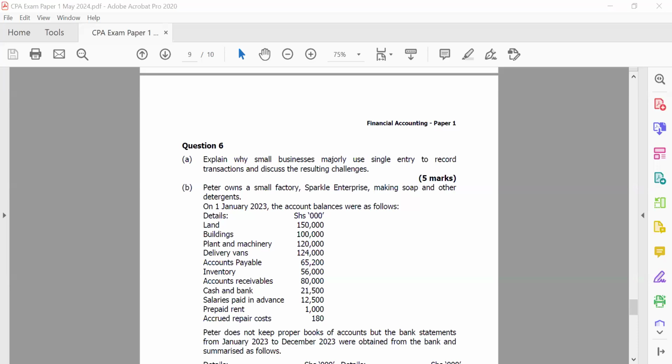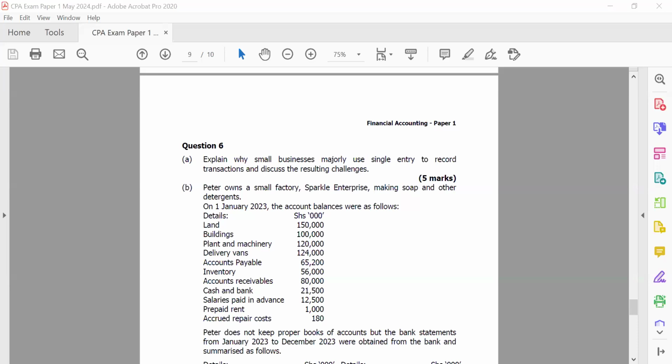All that you'll not be able to have, because you are basically doing what? You're basically preparing on single entry. And then we have, of course, if you want to compute your tax, in this case where maybe URA wants you to pay tax, and in Uganda, presumptive tax is paid based on sales revenue, and then we have also corporation tax, which is paid based on profit.